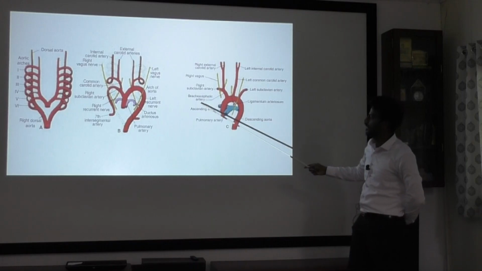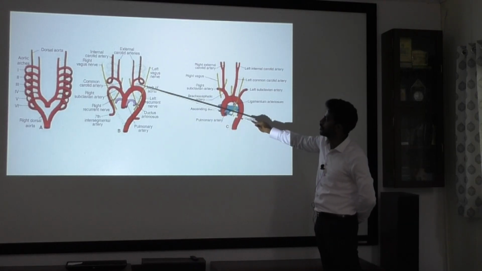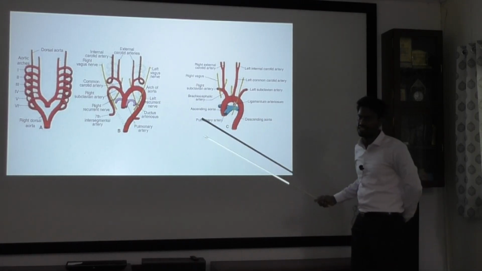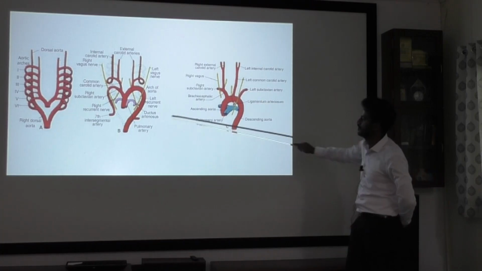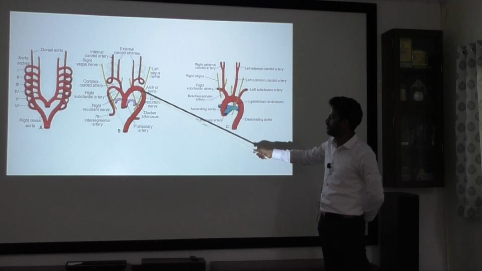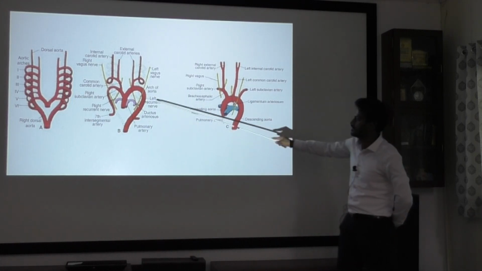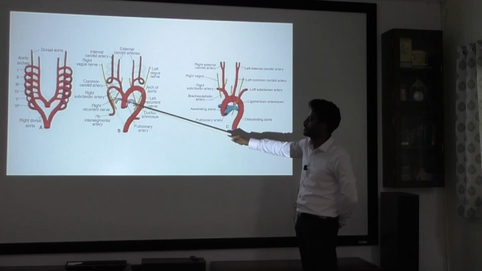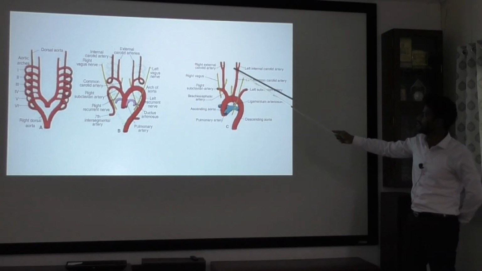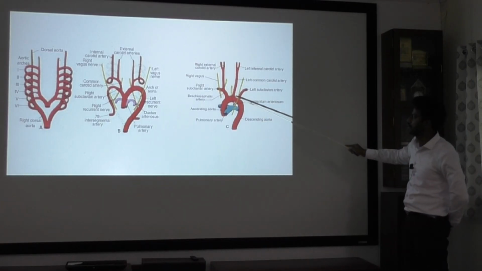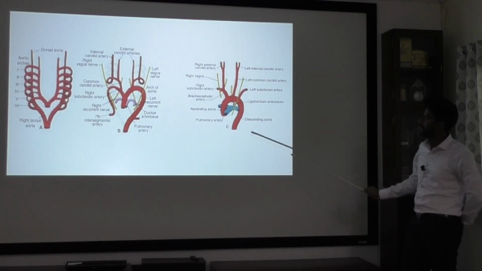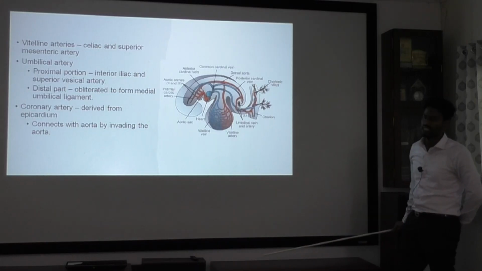There are many changes that will happen. If you observe here, between the common carotid and subclavian artery there is a large distance, but with time it will regress and come closer. Simultaneously, you can see the vagus nerve. Since there is disappearance of the fourth arch on the right side, it will go up until the branching of your right subclavian and common carotid artery. But here on the left it is coiled around the ligamentum arteriosum. That is the fate of the arch of aorta.